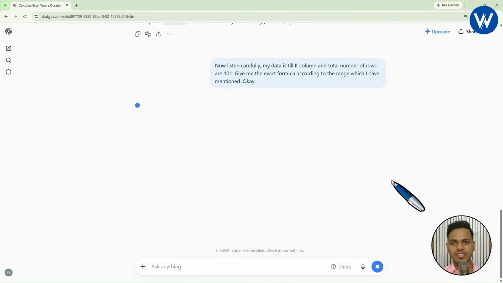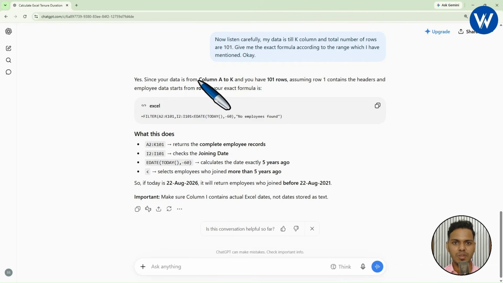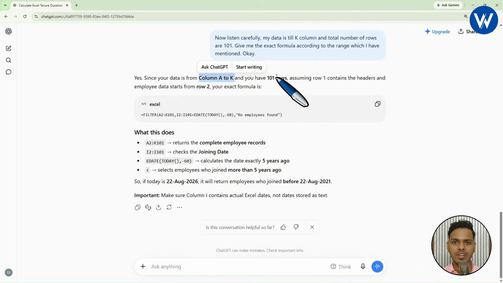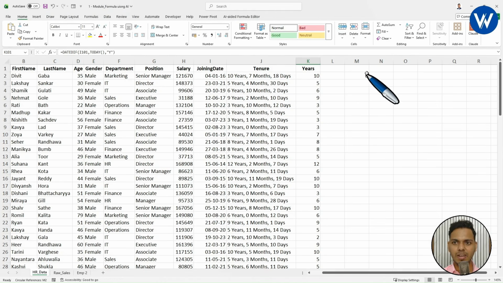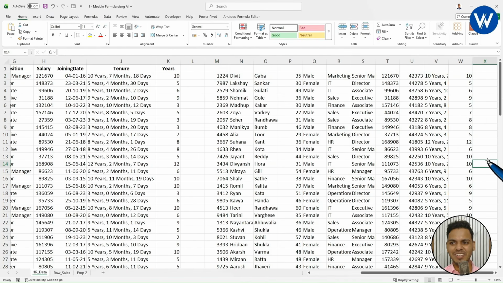Now let us see, guys, whether it can generate the formula or not. These are very simple. Just you need to practice. Yes, it has given the formula. Column A to K have 101 rows. Let me check it out. I will copy this, go to the Excel file, paste the formula here. And finally, look here guys, it's completely amazing, right?